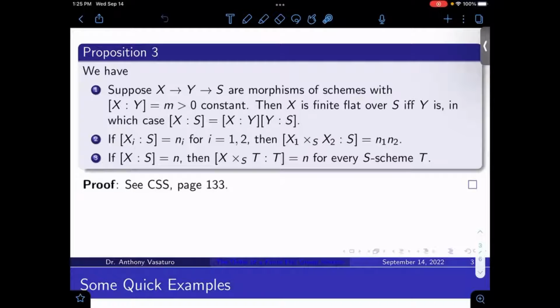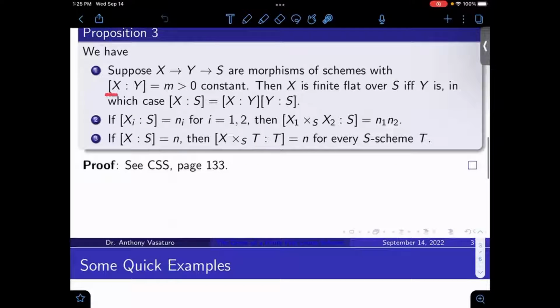So first of all, let's say I have two morphisms of schemes, one from X to Y and one from Y to S. Let's say the order of X over Y is a positive integer M and that it's constant. Then X is finite flat over S if and only if Y is finite flat over S. And in that case, the order of X over S is the order of X over Y times the order of Y over S, much like you'd probably expect.